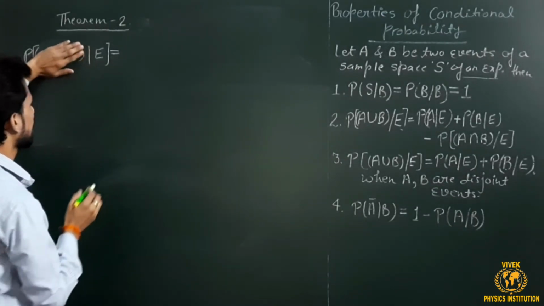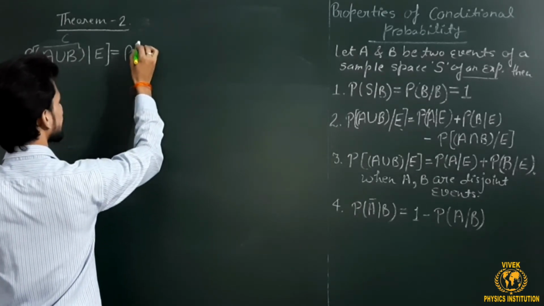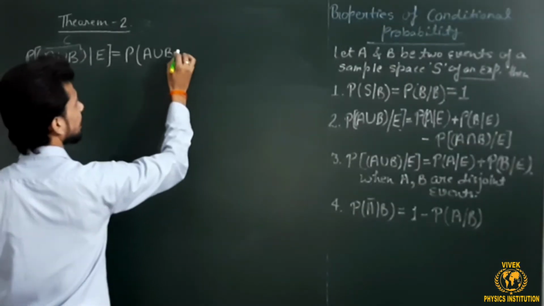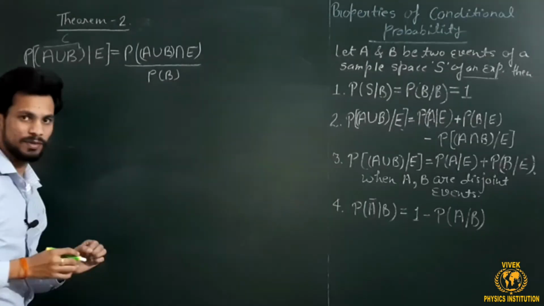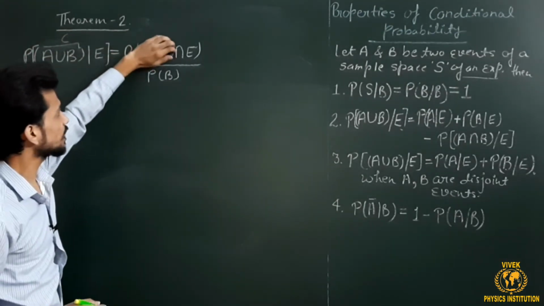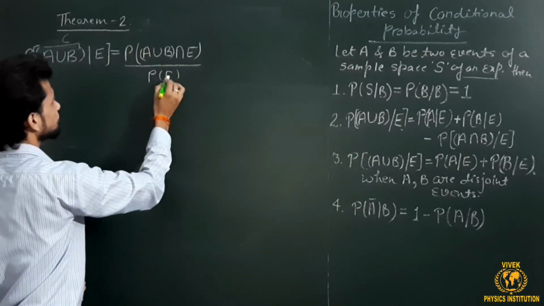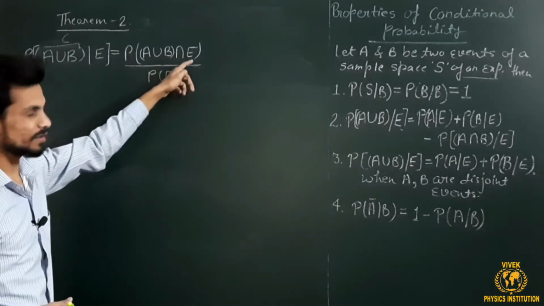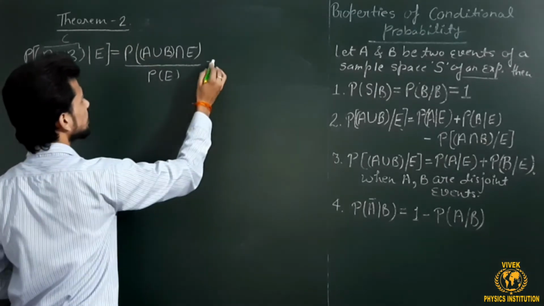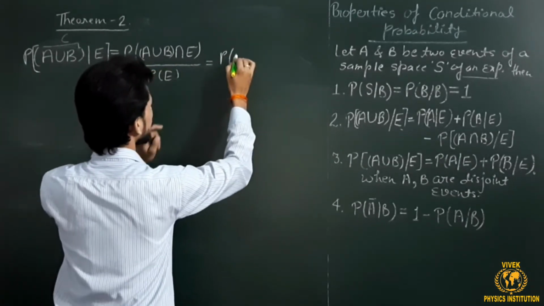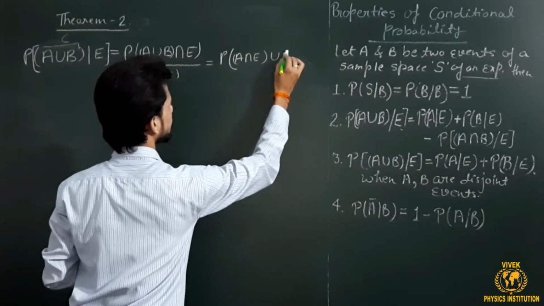Here A union B will be treated as a new event, let's say C. So the probability of A union B given E will be P of A union B intersection E divided by P of E. I have taken A union B as C, so this is P of C under condition E, that is C intersection E upon P of E. Now here A union B intersection E is there, so I can operate this intersection into the bracket, and that will be P of A intersection E union B intersection E.